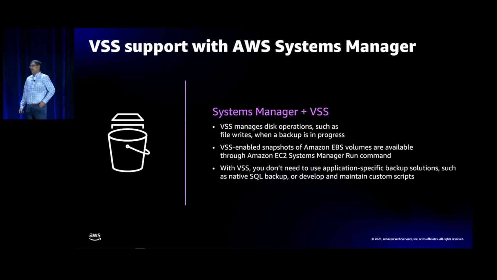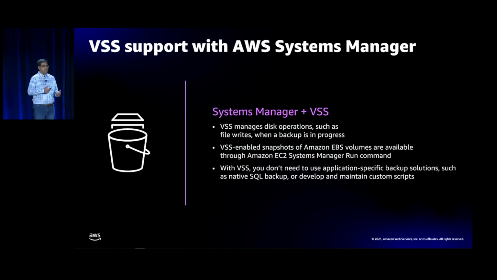Windows has a service called Volume Shadow Copy Service, called VSS. And what VSS allows you to do is essentially take an application-consistent snapshot cut across volumes. So VSS manages the disk operations, and you can pause file writes when a backup is in progress.